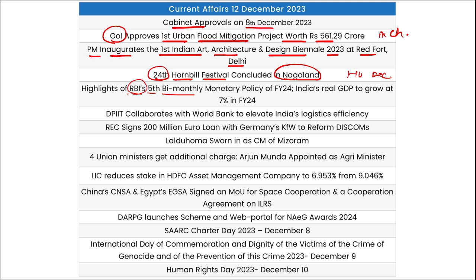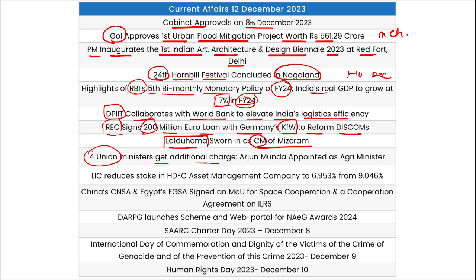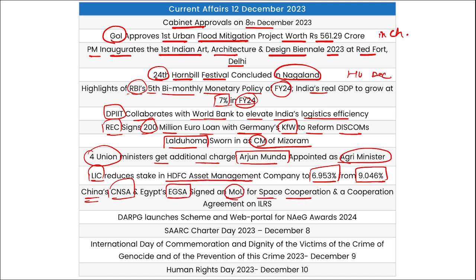Then RBI's fifth bi-monthly monetary policy was released for fiscal year 24, and India's real GDP to grow by 7% in fiscal year 24. DPIIT collaborated with World Bank to elevate India's logistics efficiency. REC signed a €200 million loan with Germany's KfW to reform DISCOMs. Lal Duhoma sworn in as the Chief Minister of Mizoram. 4 union ministries get additional charge, and Arjun Munda has been appointed as the Agriculture Minister. LIC has reduced the stake in HDFC Asset Management Company to 6.953%, that was earlier 9.046%. Then China's CNSA and Egypt's EGSA have signed a Memorandum of Understanding for Space Cooperation and a cooperation agreement on ILRS.